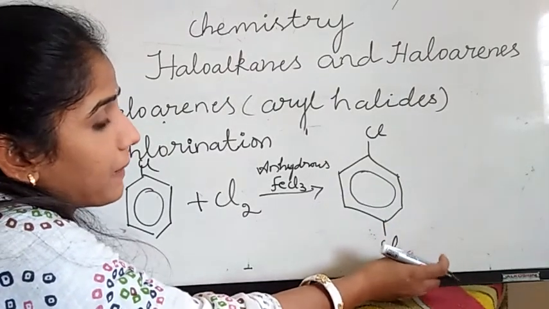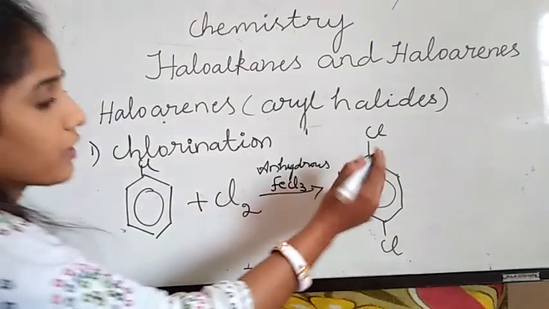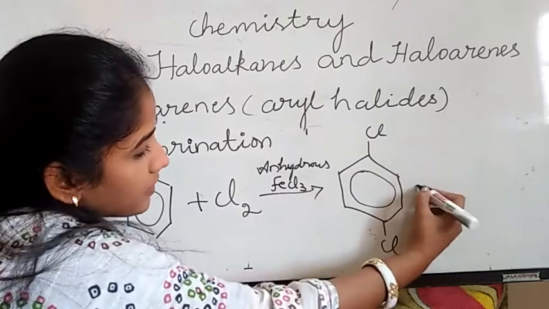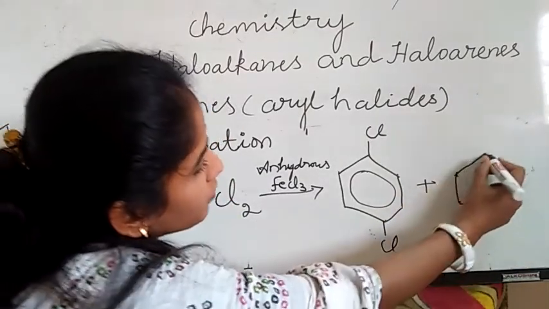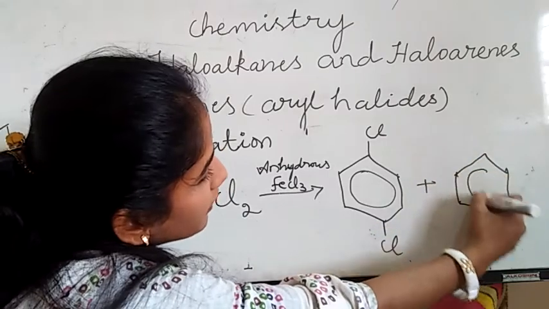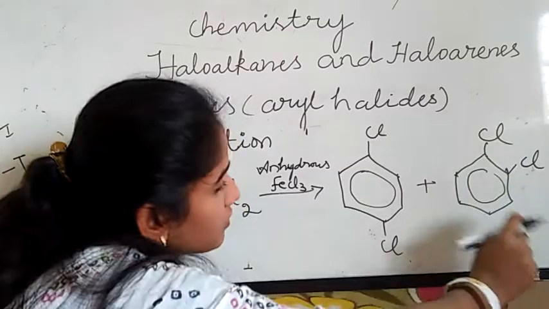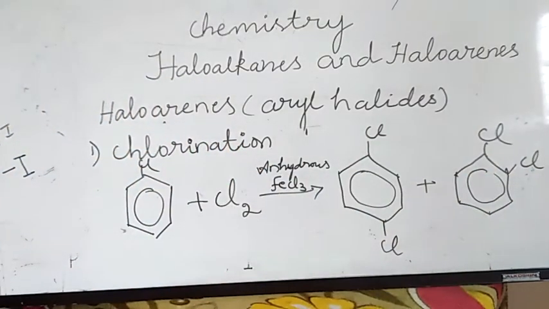This is para chlorobenzene, or you can name it 1,4-dichlorobenzene, and you will get ortho. In the ortho position you will get another Cl group, right? So this is Cl and also this is Cl. This is 1,2-dichlorobenzene. This is about your chlorination.